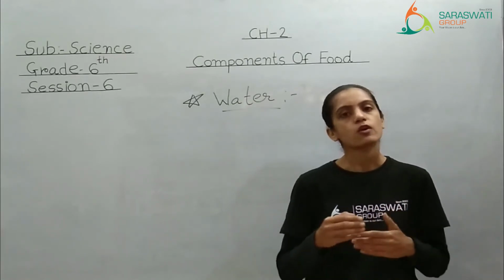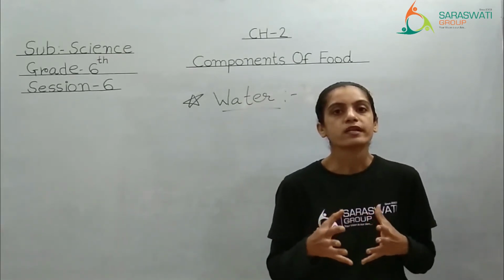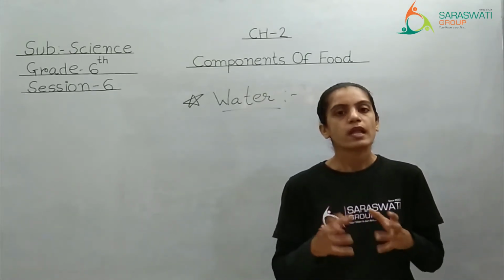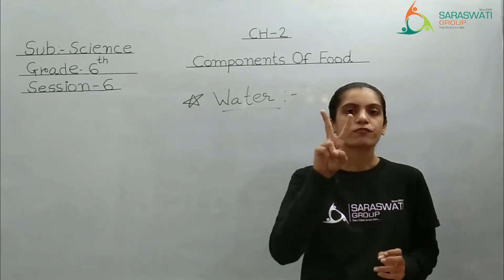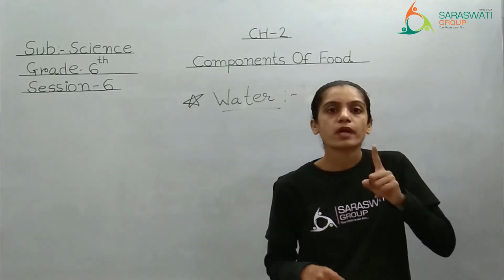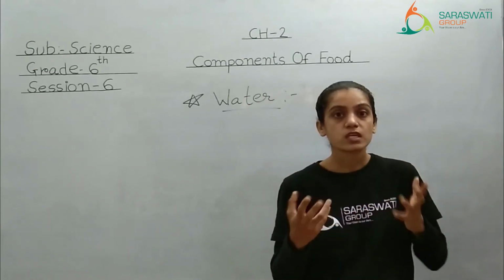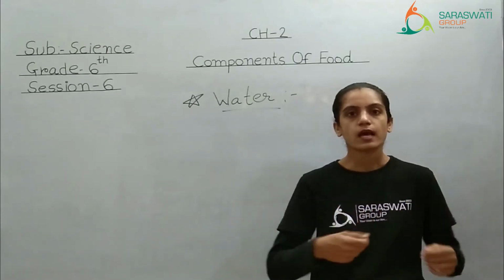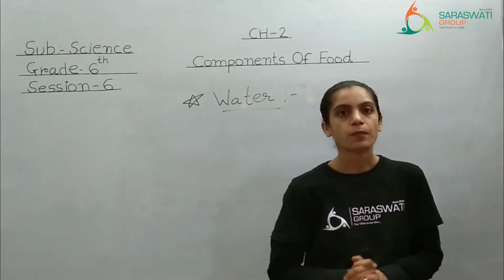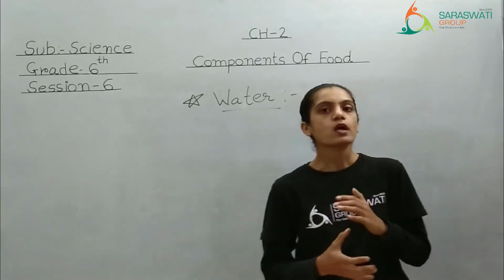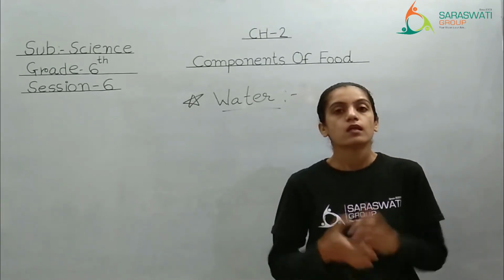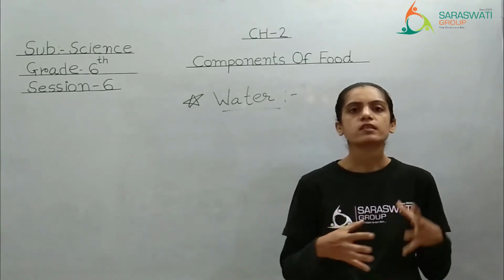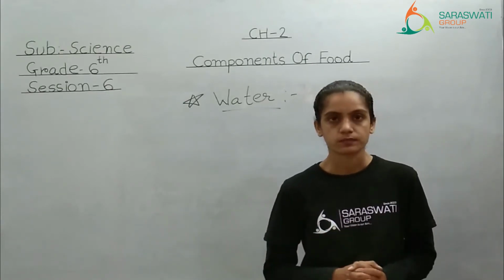Clear? Next one. It helps in the removal of waste from our body in the form of urine. Right? We know what is the meaning of urine. It is the unwanted water which is cleaning our body. Right? So liquid जो हमारी बॉडी से बाहर निकलता है, that is of two types. First, sweating, perspiration, पसीना, and the second one is urine. Right? जैसे घर गंदा है तो आप पानी डालोगे तो पूरा कचरा बाहर आ जाएगा पानी के साथ. Same way, if you are drinking enough water, your body will be clean from inside. All the dirt, all the things will come out in the form of urine.